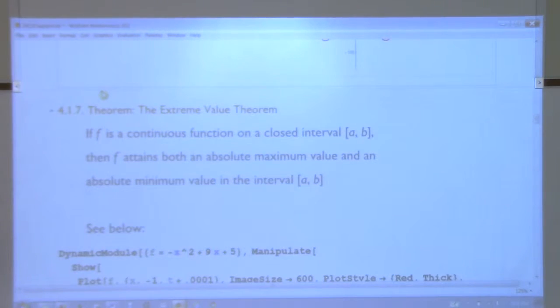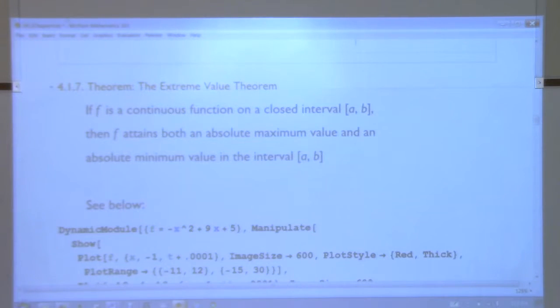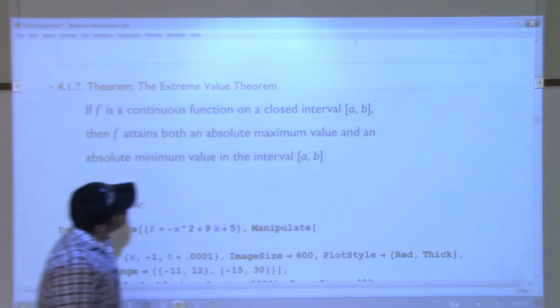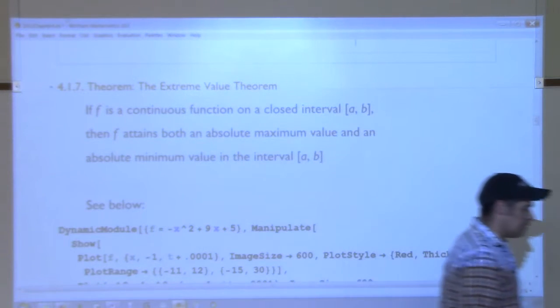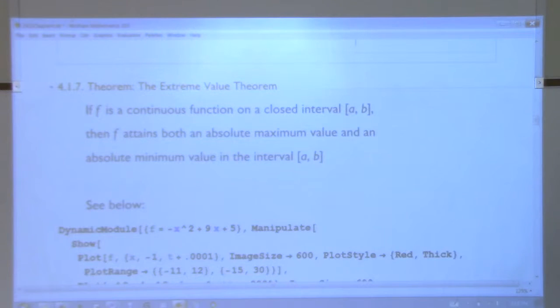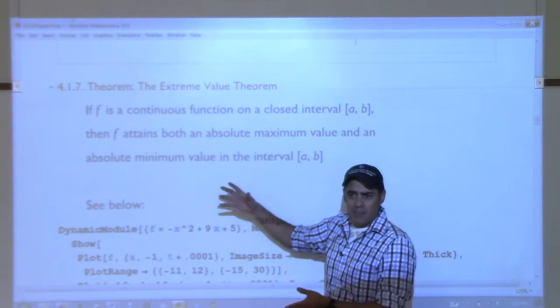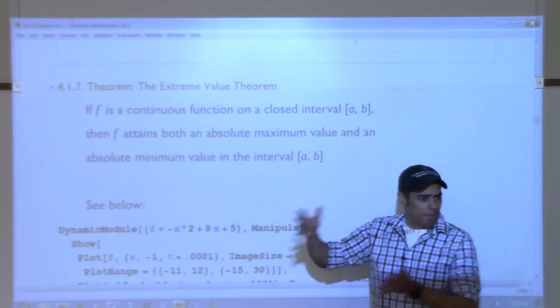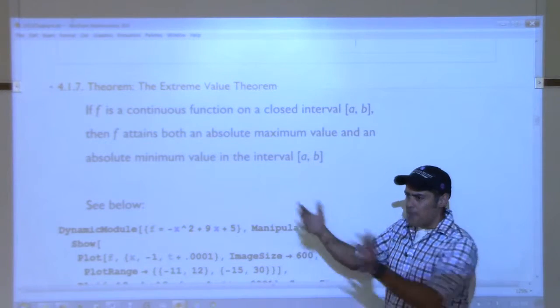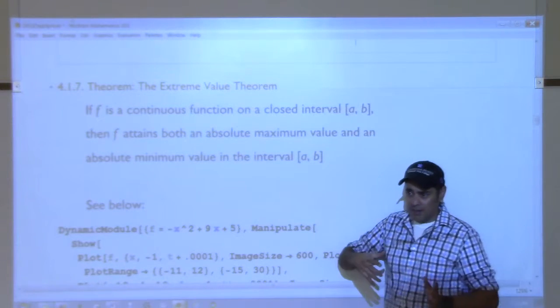And now we get to our first theorem of this section, which is called the extreme value theorem. And this is a great theorem. We need it. If y'all understand what a theorem is, it's a statement that is true, that's been proven to be true. This class is not about proving the theorem. We are just using it.